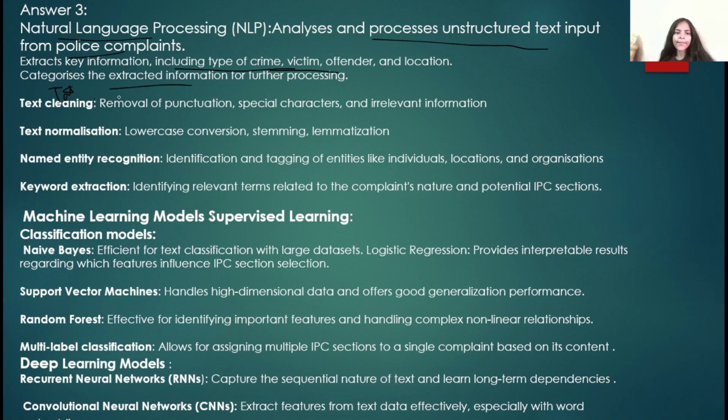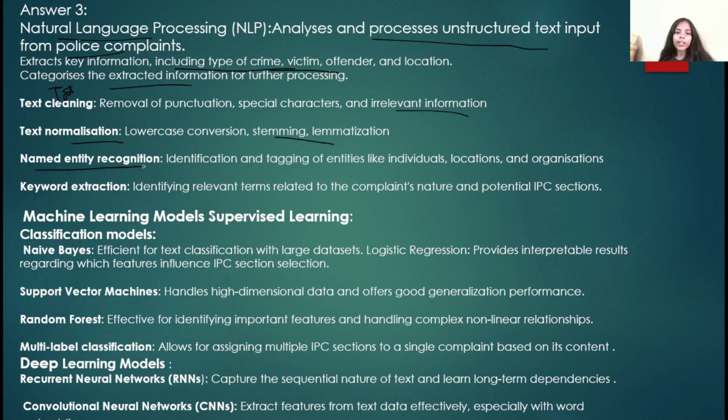Now we have some text classification techniques, which are text cleaning, text normalization, named entity recognition, and keyword extraction. Now look here. What is text cleaning? In text cleaning, we remove punctuation marks, special characters, and also unnecessary information from our text data. Second is text normalization. What does it mean? It means we convert uppercase into lowercase, and apply stemming and lemmatization. That means converting our phrases or words into their root forms.